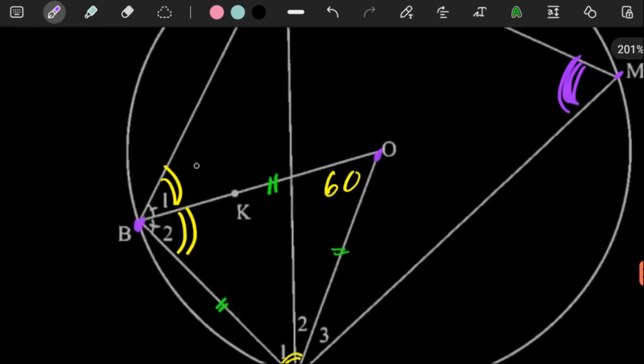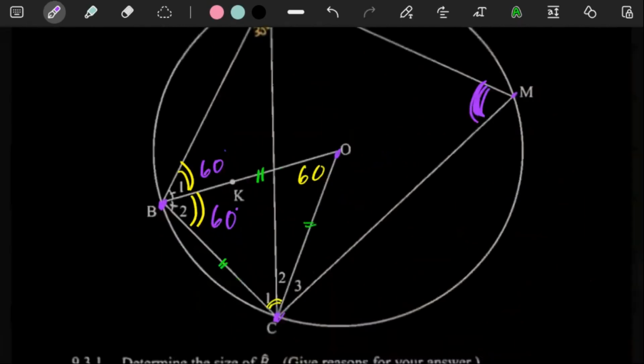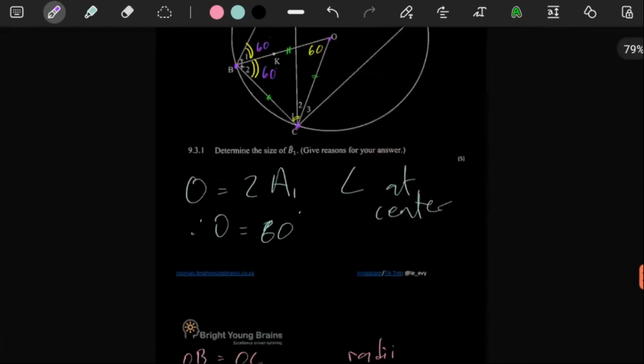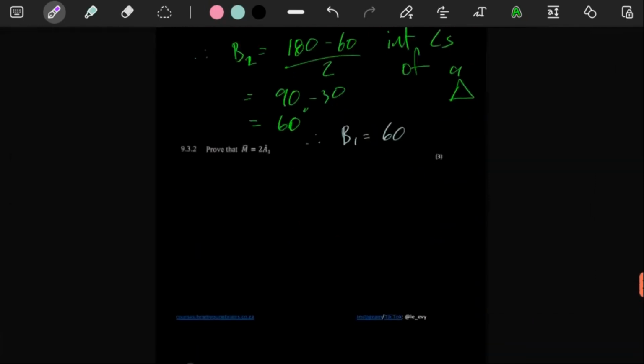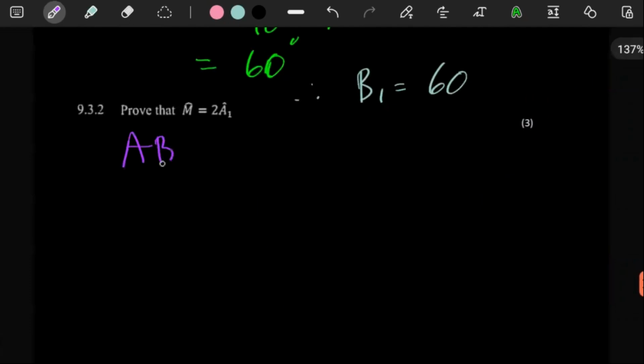This, we told them that it's equal to 60. This, we told them that it's equal to 60. So we can just tell them ABC is equal to 120. Proven.